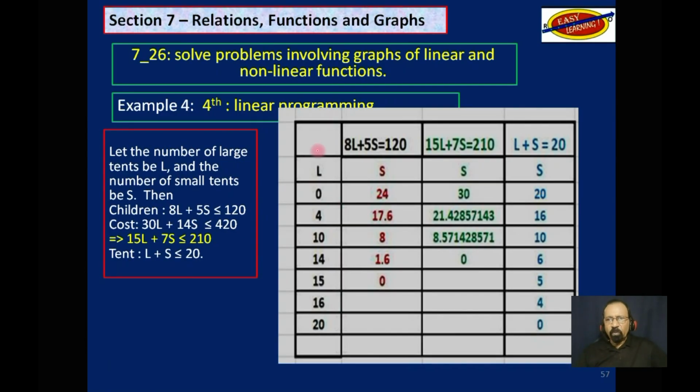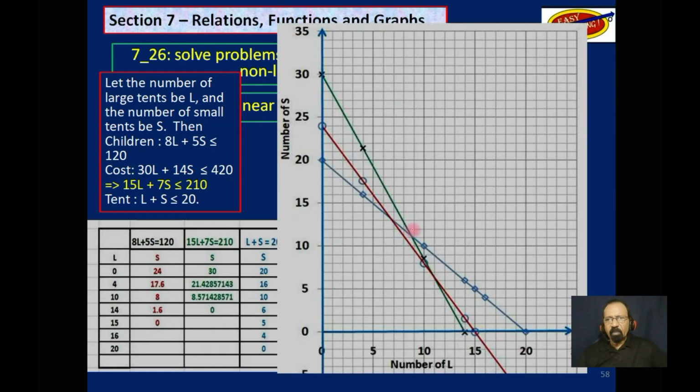So we choose L as the x-axis, get some numbers like 0 and 4, some random numbers. We go up to 20, from 0 to 20. And we calculate the S value for this equation, and we calculate the S value for that equation, using these domain values. So we get some points, and we will plot those points on a graph to the best of our abilities, which would look like this.